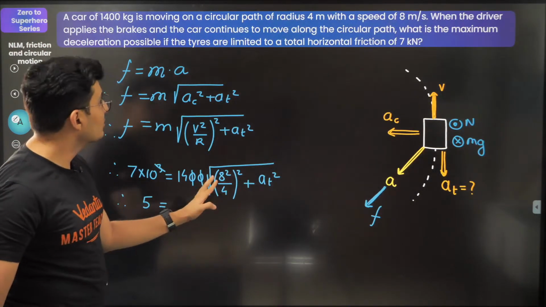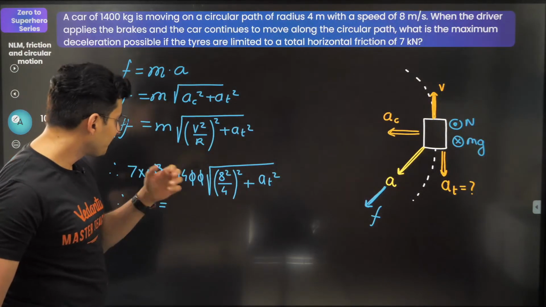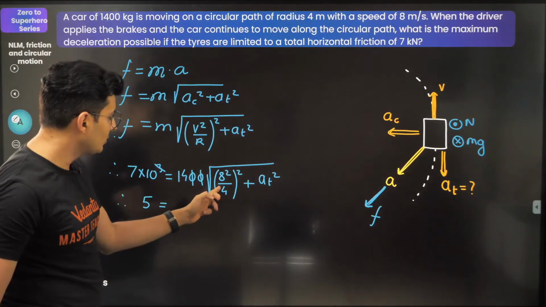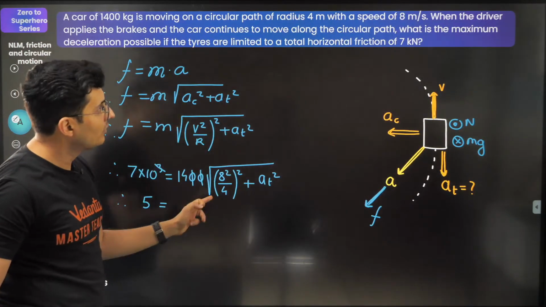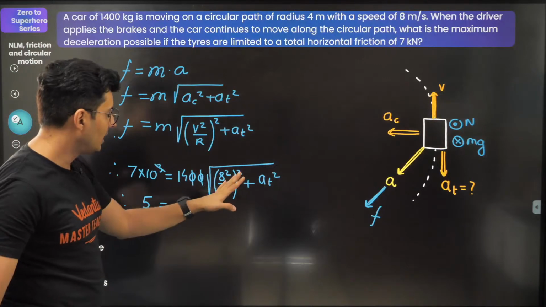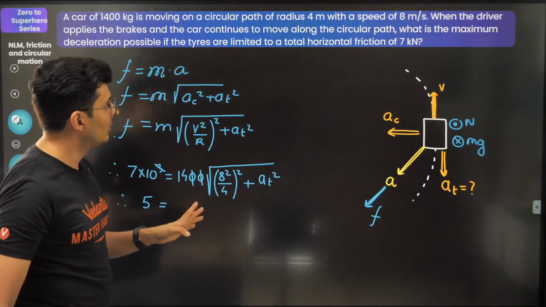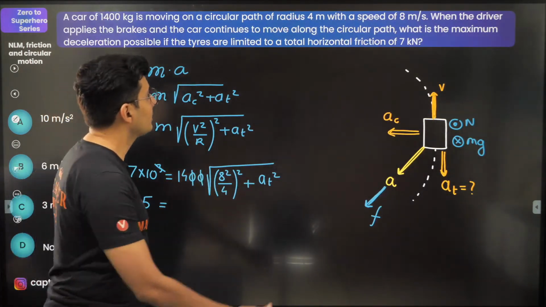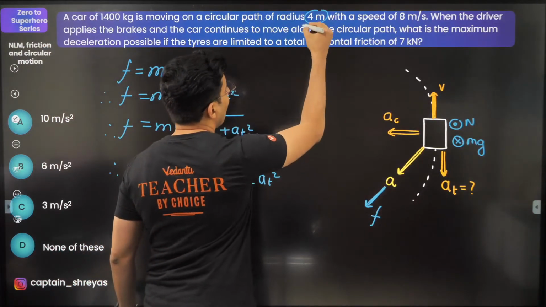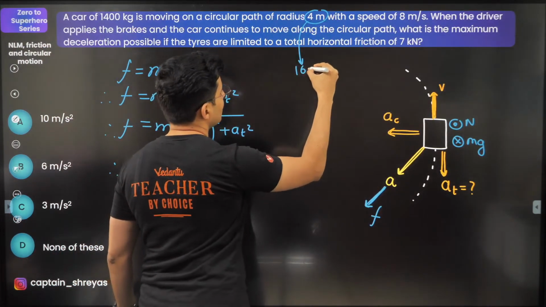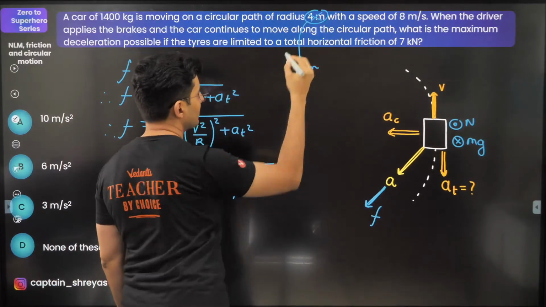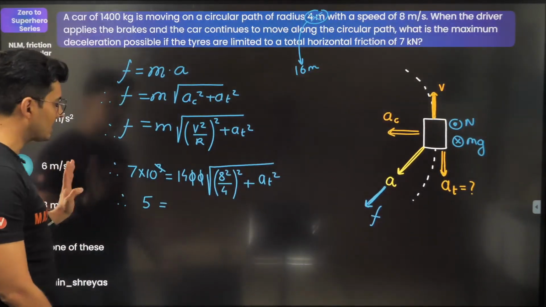I think this was not supposed to be that. I think this was supposed to be 16 meters, not 4 meters, because then it doesn't turn out to be a perfect square. My bad, guys. I think this radius was supposed to be 16 meters, because otherwise the answer will not match.